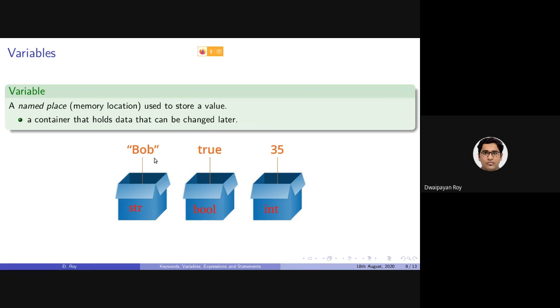In one container, I have stored a string, whose value is Bob. I am. In another container, I am storing the value True, which is of type bool, associated with boolean, containing either True or False. And in a third container, or third variable, I am storing the value 35, which is an integer type.